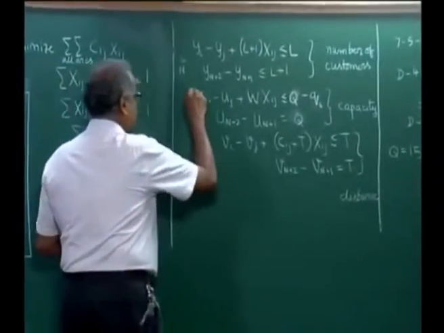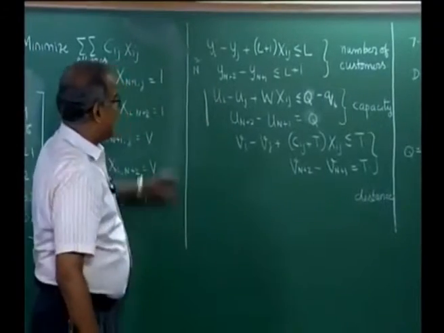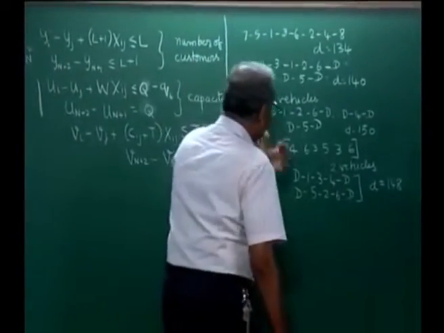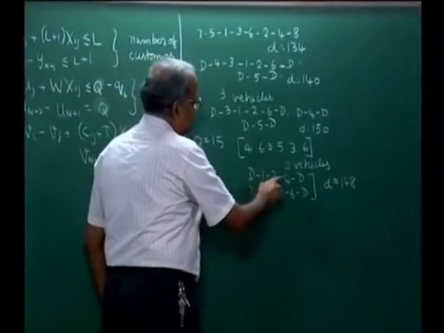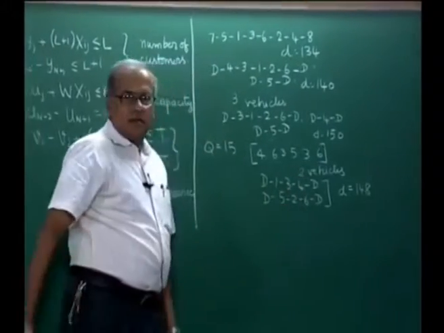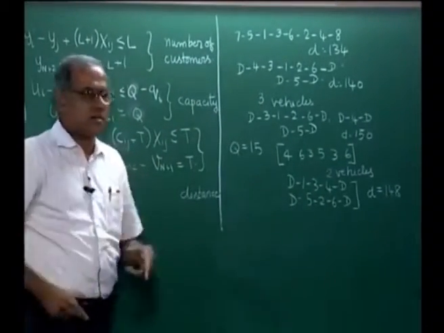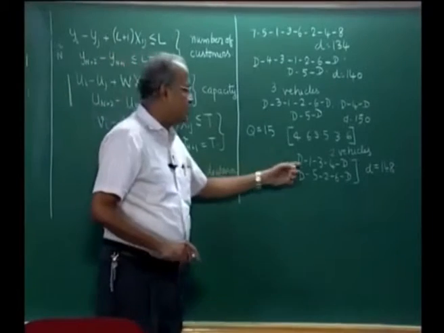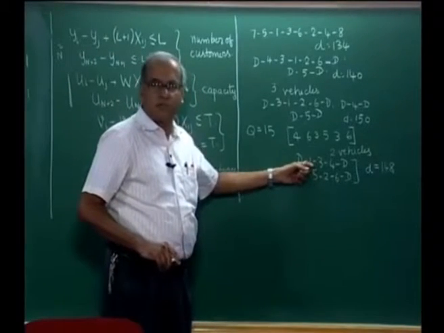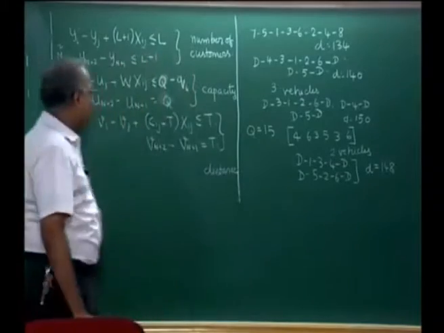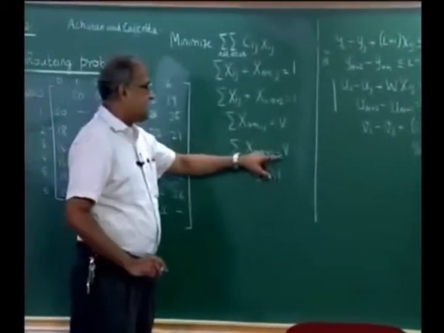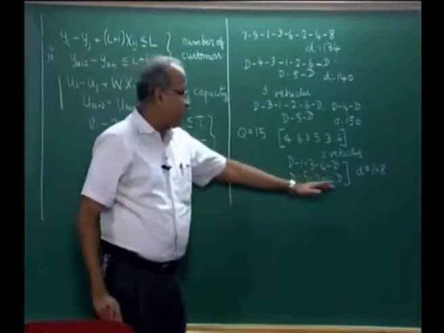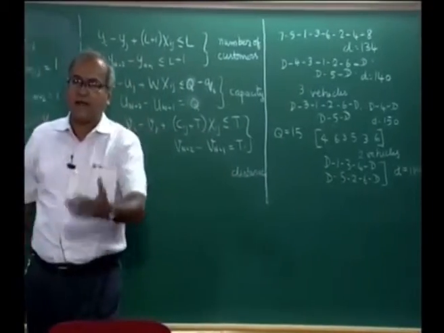So, similarly we can solve this for various combinations. For example, we could go back and then we could add some other constraints also. Now here we have a situation where it visits 3 customers. Now, we want to restrict it to visiting 2 customers, then we could bring this and put L is equal to 2 and add this. Now, we will realize with 2 visits it may not be possible with 2 vehicles, then we have to increase the number of vehicles to 3 and we can solve it for 3 vehicles. We can look at this as well as this, we will get a different solution, the number of constraints will get added and so on.